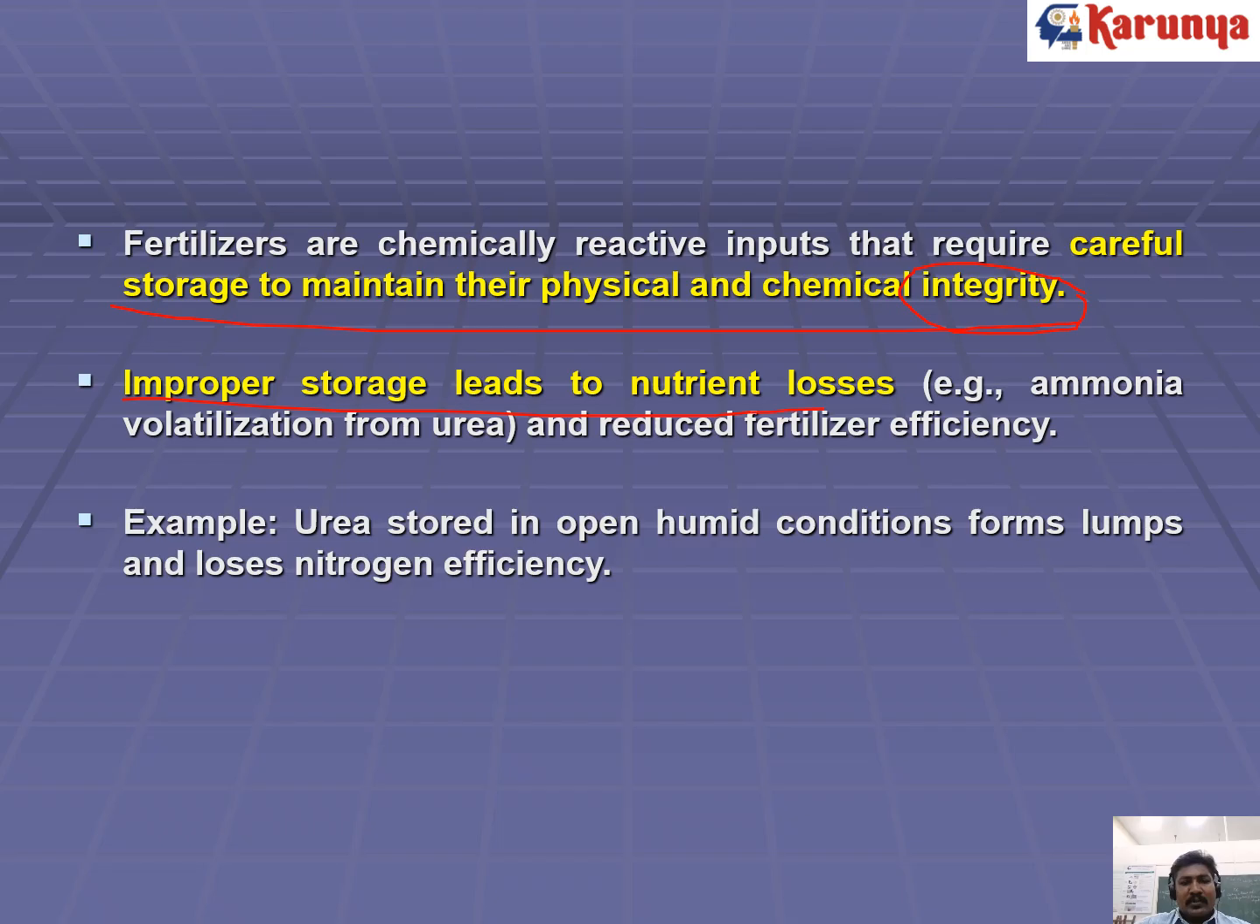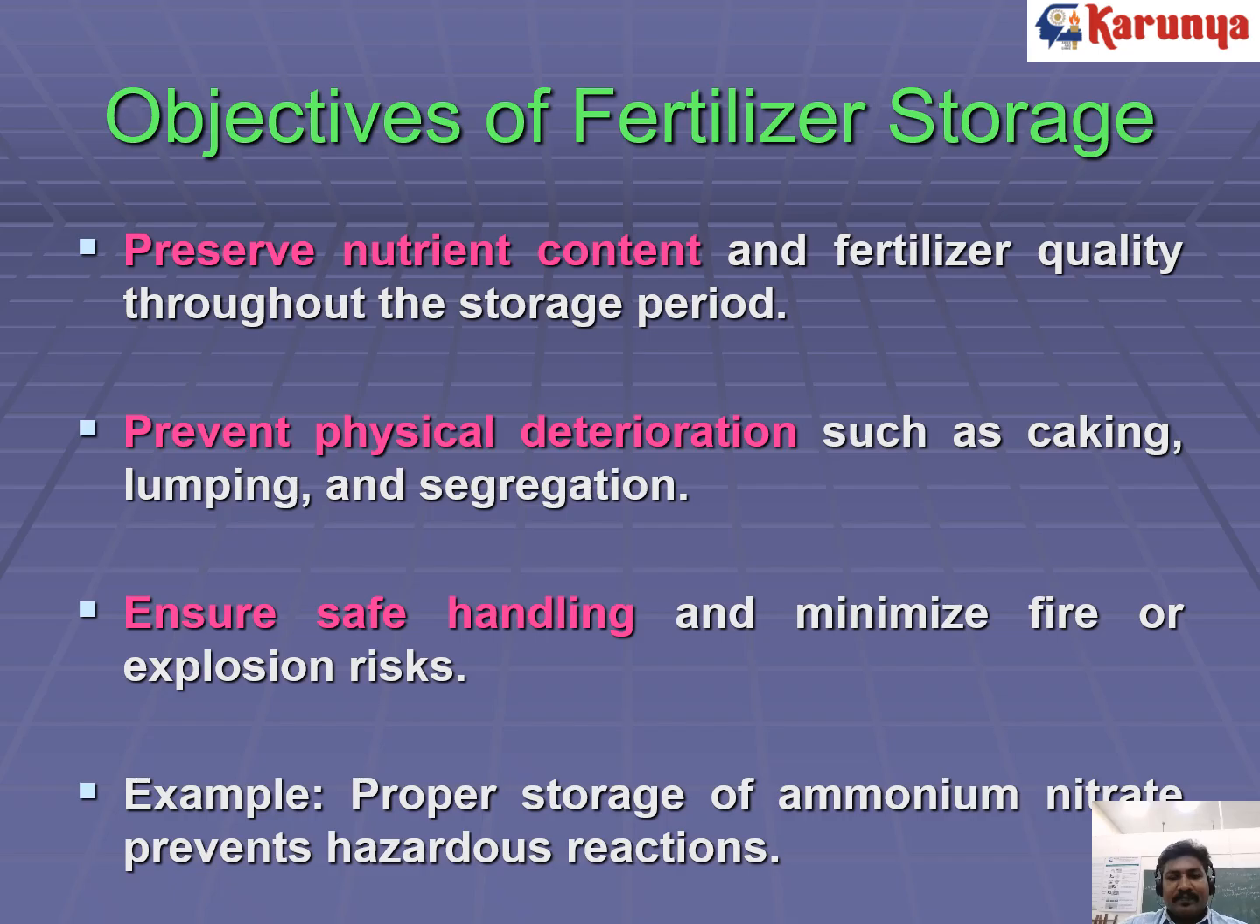And improper storage leads to nutrient loss, like ammonia volatilization from urea. It is a very important process. When the temperature increases, the ammonia is dissipating due to various factors. The ammonia will get lost from the fertilizer, so nutrient losses will happen. Here they have given an example, like urea stored in open humid condition forms lumps and loses nitrogen efficiency. So yeah, definitely you will get nutrient loss from the urea fertilizer.